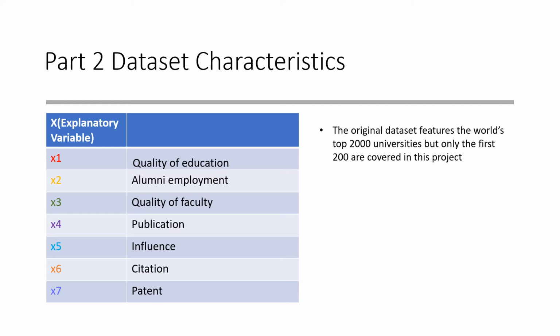So this is what the author used to rank his final score. These are the 7 variables that he looked at: quality of education, alumni employment, quality of faculty, publications, influence, citations, and the number of patents. Eventually all these 7 variables add up to the final score, and whoever has the highest final score will be considered the best university, which in this case is Harvard.